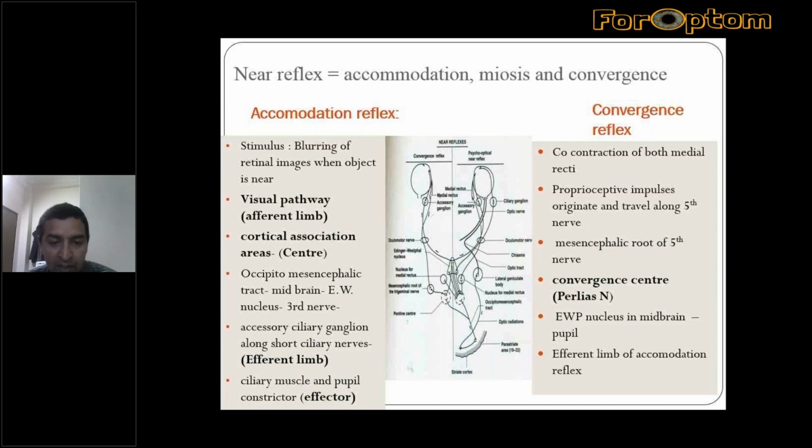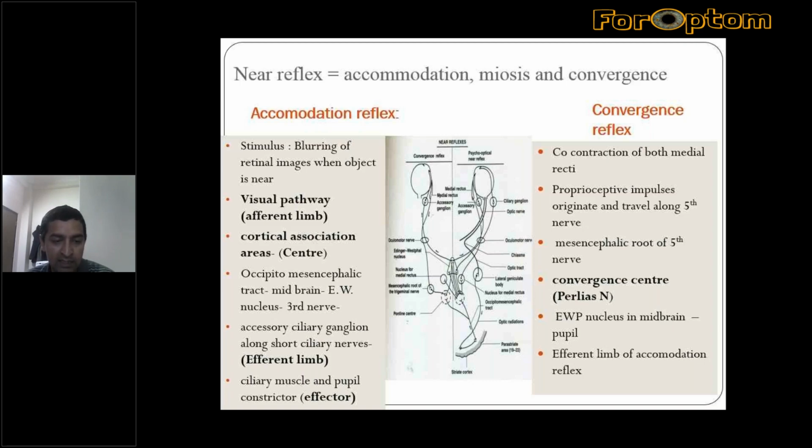But at this point, it does not go to the pretectal nucleus, or this pathway bypasses the pretectal nucleus. So that is another point to remember. The accommodation reflex doesn't pass through the pretectal nucleus as the light reflex does.